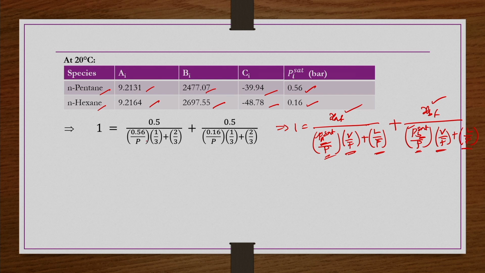So, if you substitute here, XAF, XBF are 0.5, V by F is 1 by 3 and L by F is 2 by 3. PSat is 0.56, PBsat is 0.16. So, in this equation except P everything is known. So, P you can find out, it comes out to be 0.32 bar.